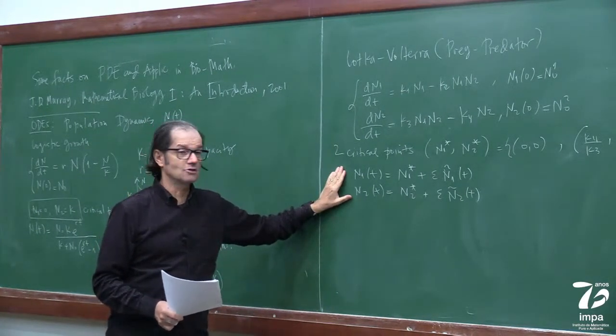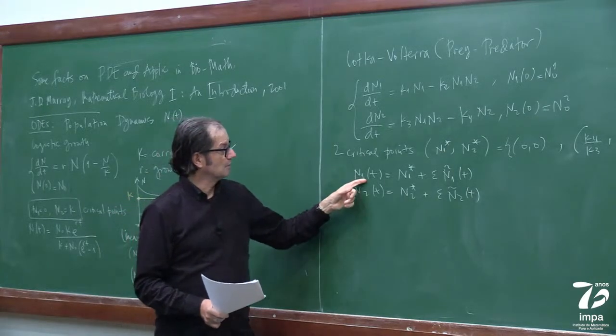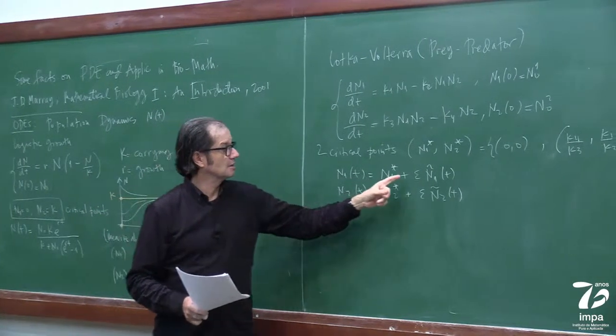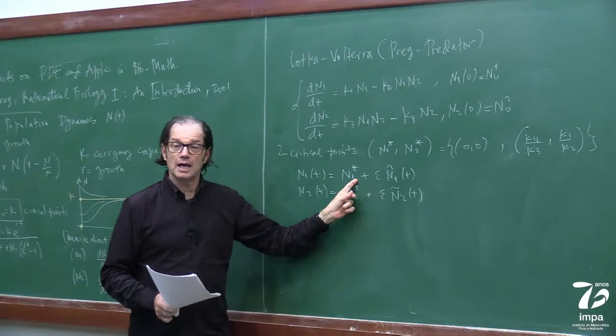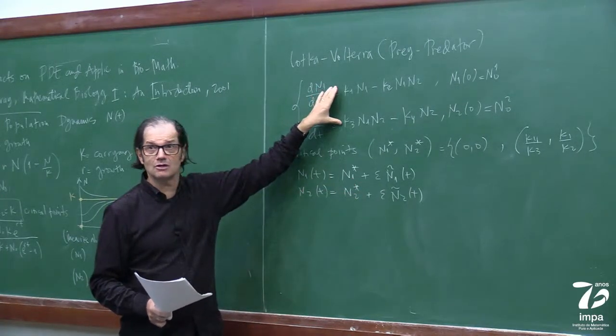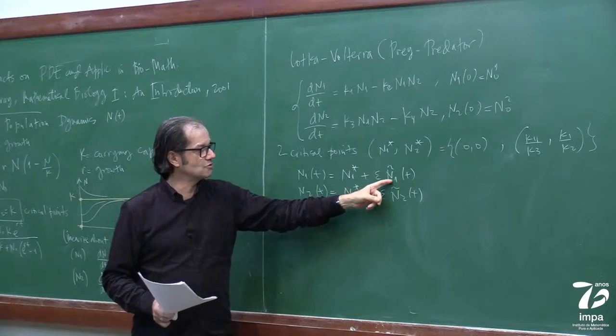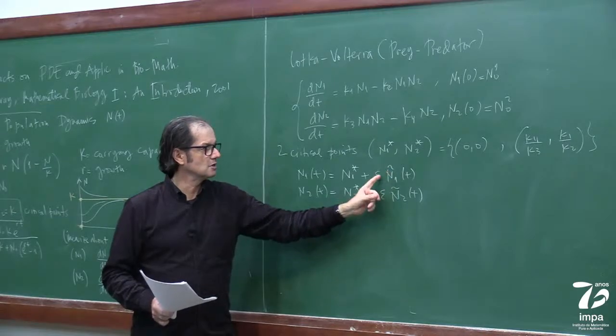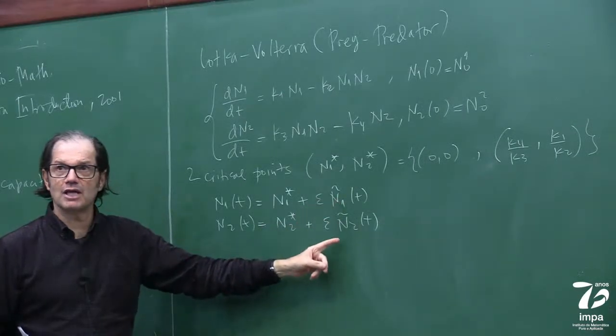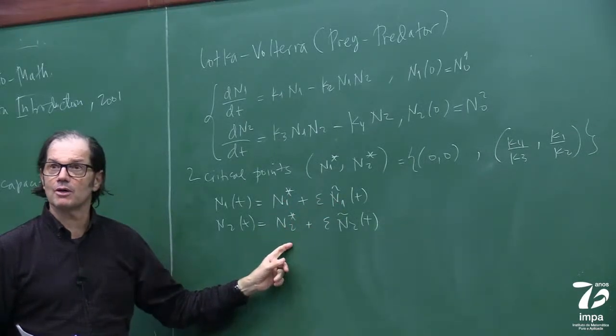André is basically starting to think that his population dynamics is going to be near a critical point. And if I plug this into here, and I find an equation for n tilde 1 and 2, I'm going to find an equation for the fluctuations of the populations about that critical point.